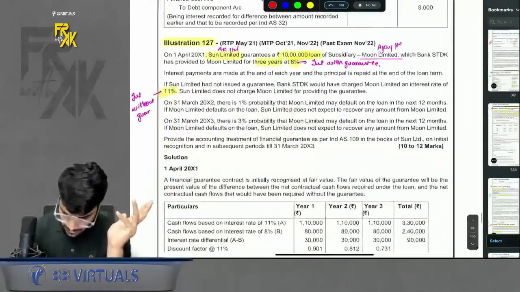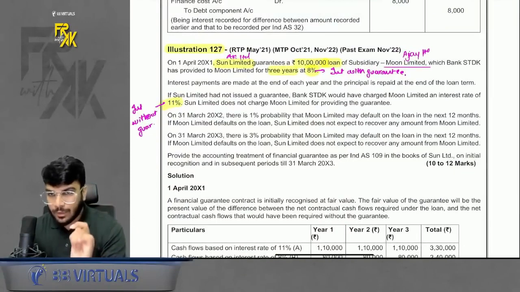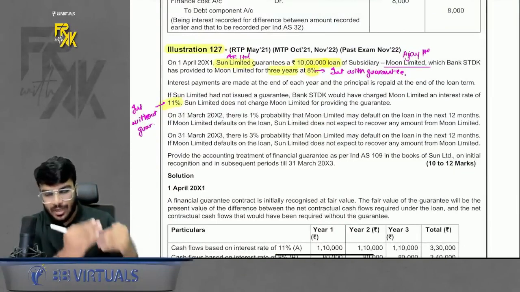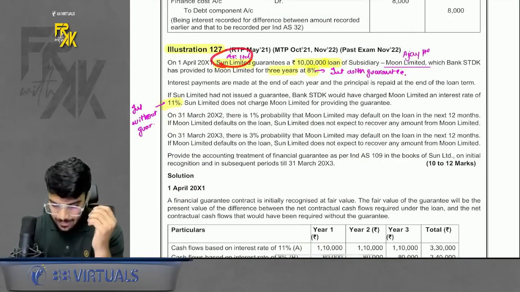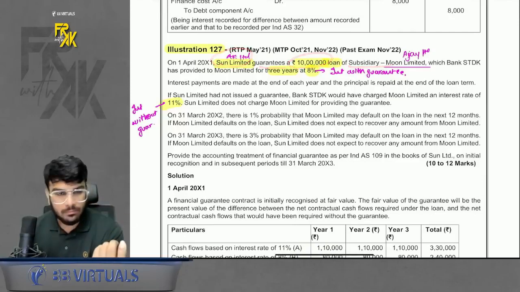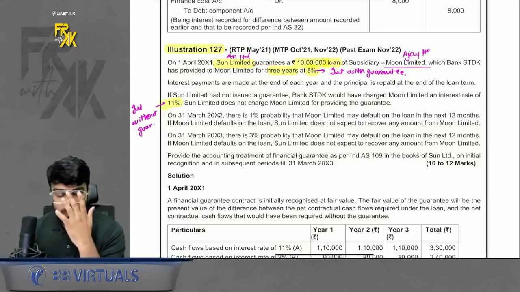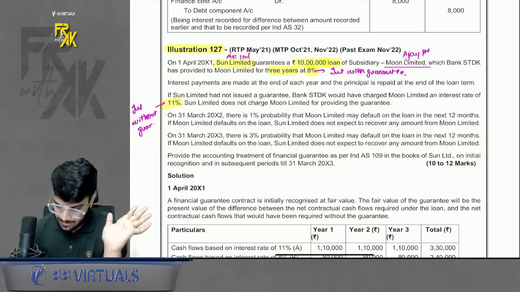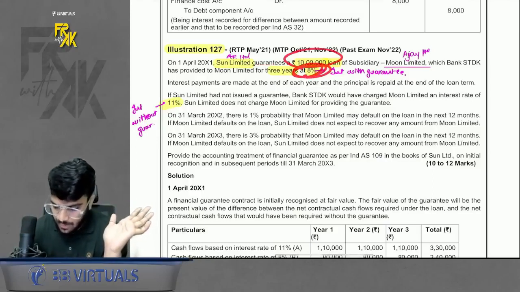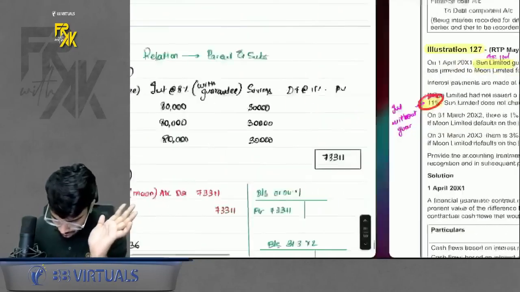This one. Yes. See. Read very carefully now, because this is the question where you will learn financial guarantee very perfectly. So, a parent gives a guarantee of 10 lakhs for its subsidiary's loan. So, a parent-subsidiary relationship is there. So, we will book the guarantee through investment in subsidiary. Okay. The interest rate without guarantee was 8%, with guarantee was 11%. How do we do it?